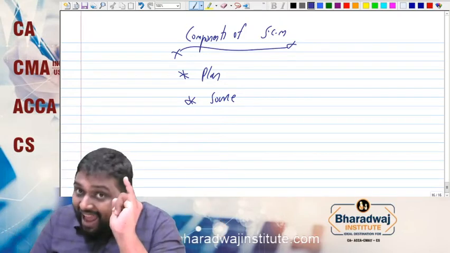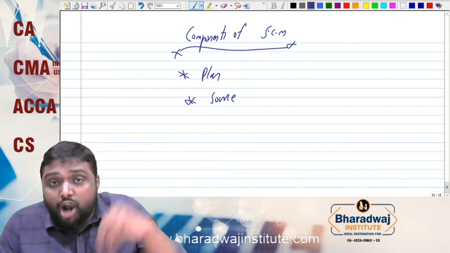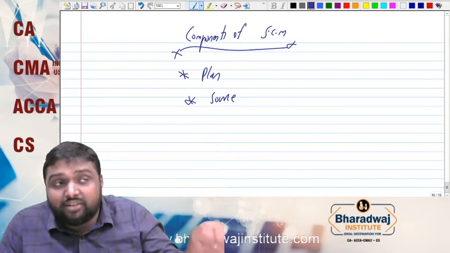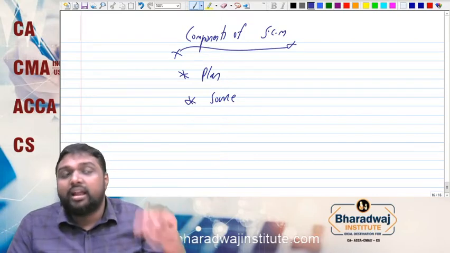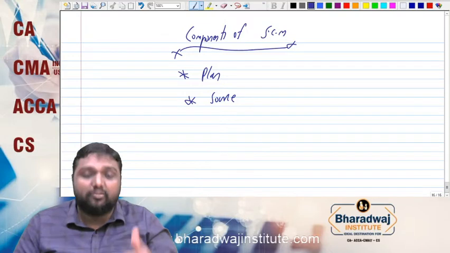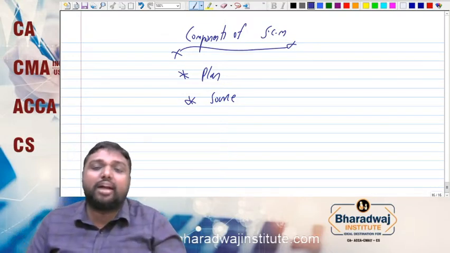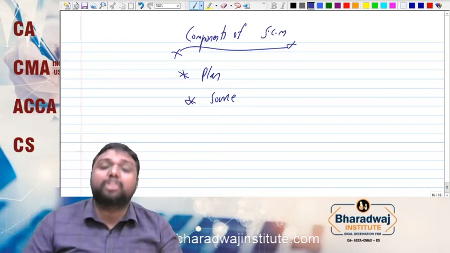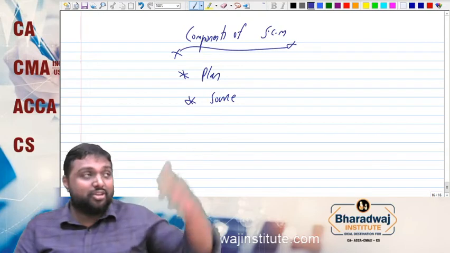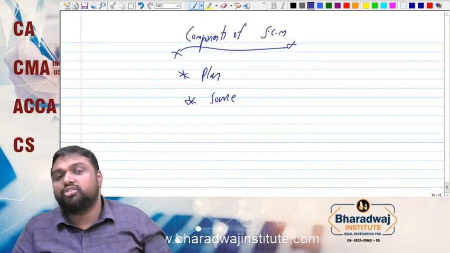So plan, source. Source will help you to bring the product into your warehouse, bring the product into your factory for production, from where to buy and how to reach your factory, whether by road, whether by rail, whether by air, or whether by water, whatever it is. Everything is discussed under source. So you decided what to buy, what quantity to buy. From the source, you reach your factory.